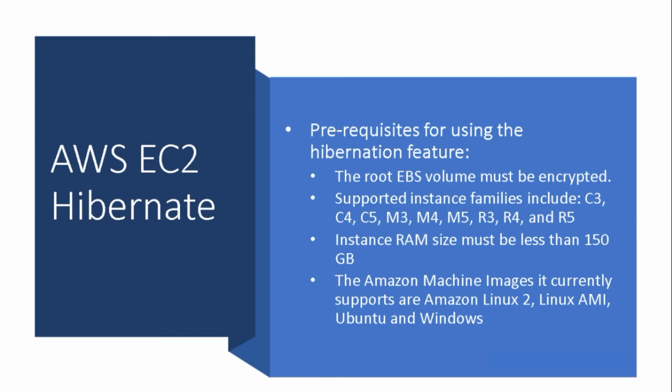AMI supported: Amazon Linux 2 AMI, Amazon Linux AMI, Ubuntu, and Windows. EC2 instance Hibernate must be backed by EBS volumes. Instance stores are not supported. EBS root volume size should be able to accommodate RAM contents along with other data from OS and applications. Hibernation is not supported on the spot instance types, while it is supported on the on-demand and reserved instance types.